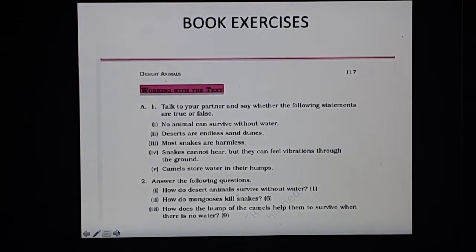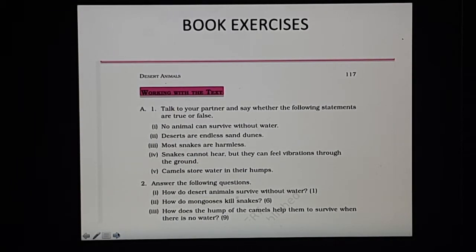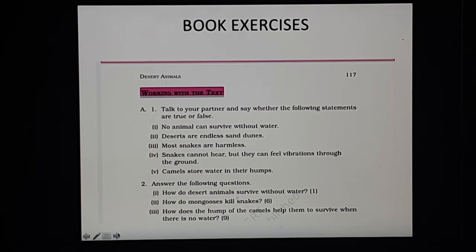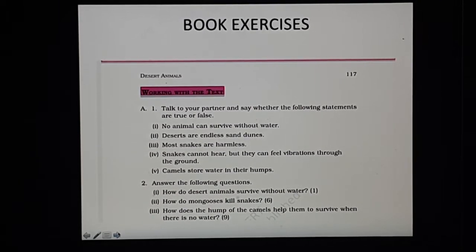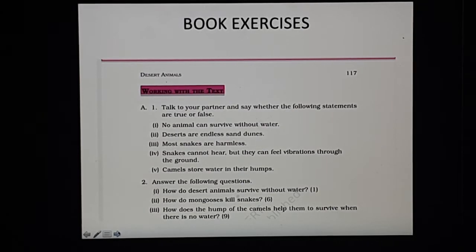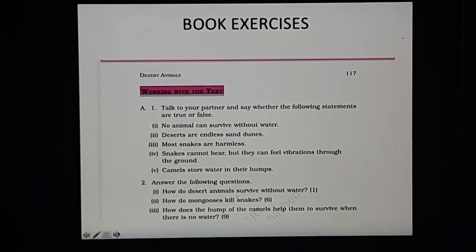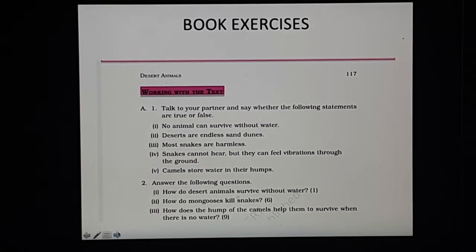So first of all, we have working with the text, in which our A part is: talk to your partner and say whether the following statements are true or false. We have to read these statements, recall the chapter, and remember what was written in that, and then find out whether these statements are true or false. So first one is, no animal can survive without water. Yes, this is true for all. No animal, big or small, can survive without water.